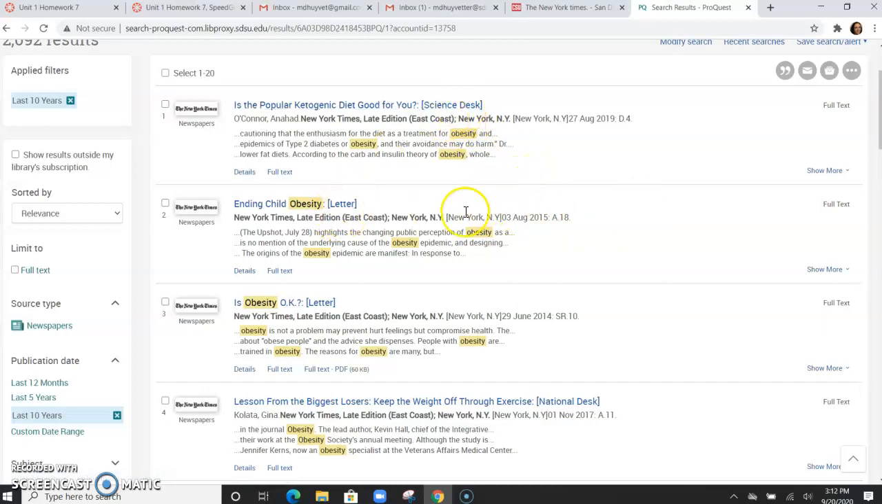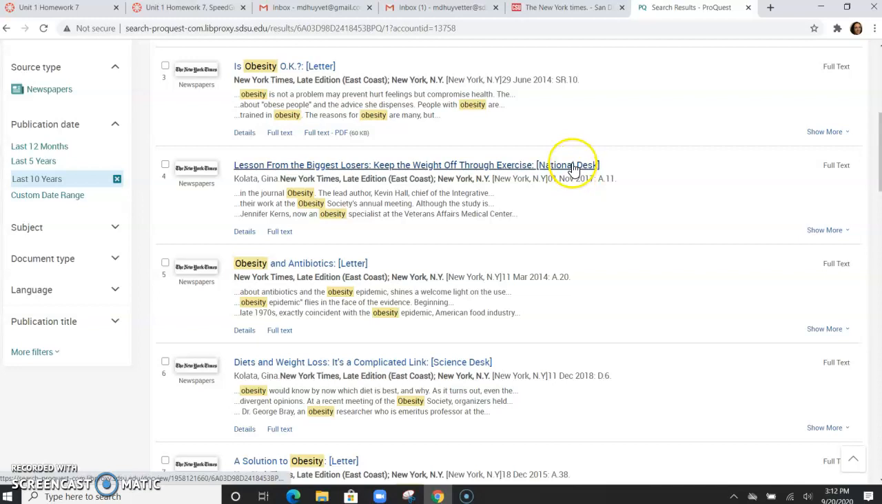about each source. So for example, here, this article is from the Science Desk. That means the division of the New York Times that is responsible for writing about science. That would be a great source to use in an academic paper. Letter, no. You don't want a letter. A letter is just people who wrote to the newspaper and gave their opinion about a topic. That's not going to count as an academic source. National Desk should be perfectly fine.